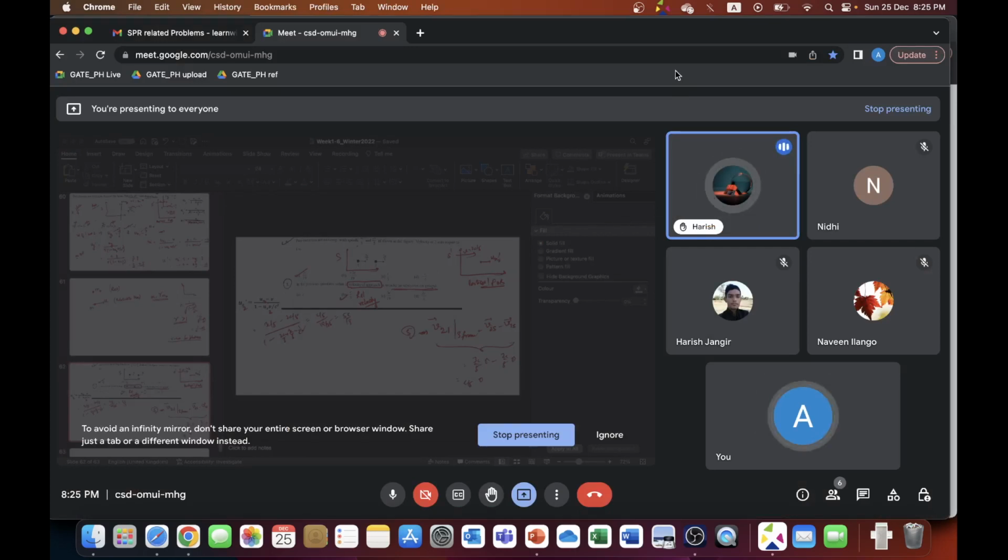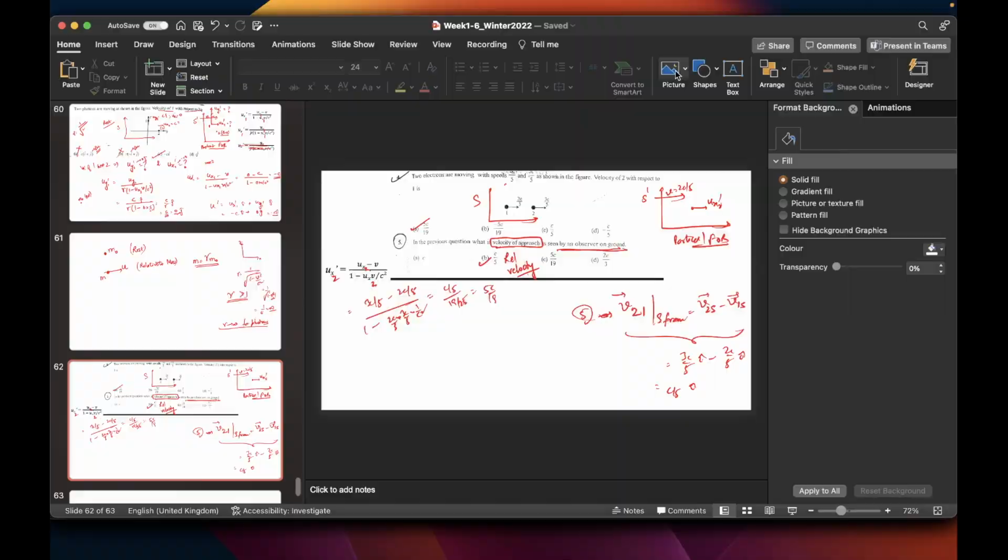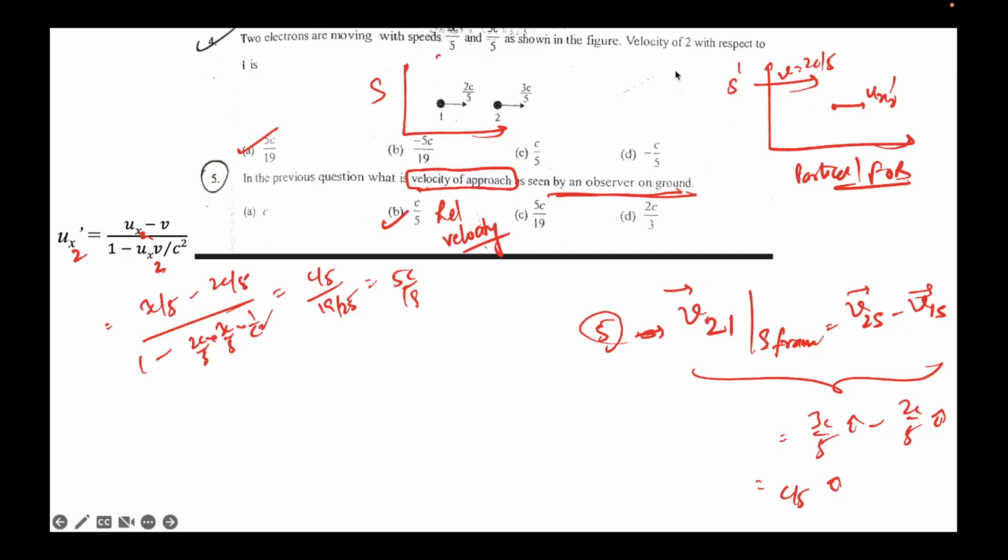Harish is saying in the next class there must be a question on meson decay. Okay, my counter question is, what's so special about meson decay? Sir, I am really confused whenever I see this type of question. Today we discussed one question of decay, right? Where one mass was decaying.